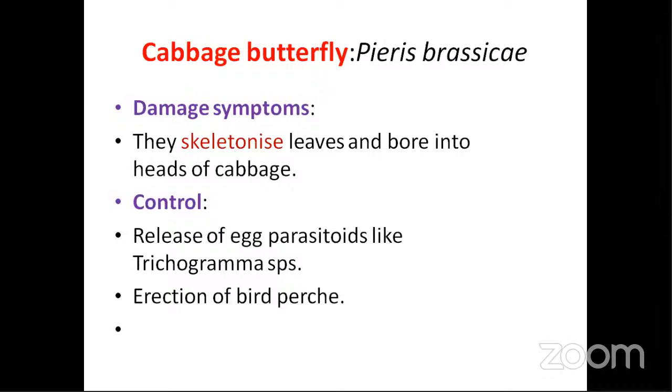Next, erection of bird perches. So why bird perches? What is a bird perch? These are not any new things that I'm telling in this coaching class. These are all things that have been dealt with in your BSc. All those crops have been taught to you in your BSc. They are giving an exam on all that you have read in your BSc or MSc. So better listen to your class, take out your notes properly, and read them properly.